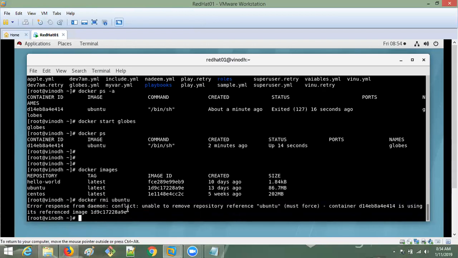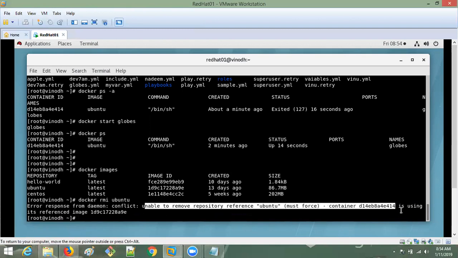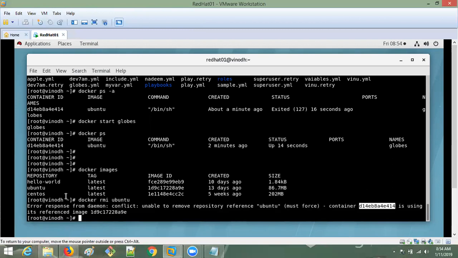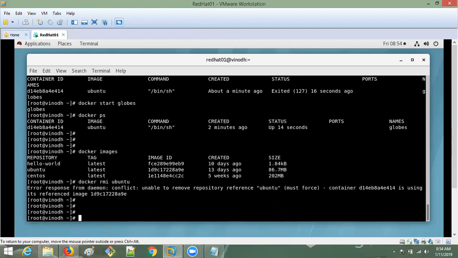Now see, it will raise a conflict: unable to remove repository Ubuntu, so-and-so container is using the image. Which container is it? D14. See this one, D14, the Ubuntu container is using the image. So now what do we have to do? We have to stop the container, then only we can remove.